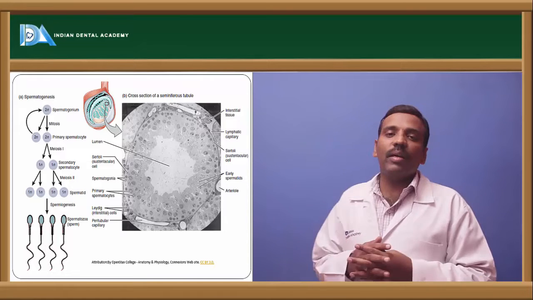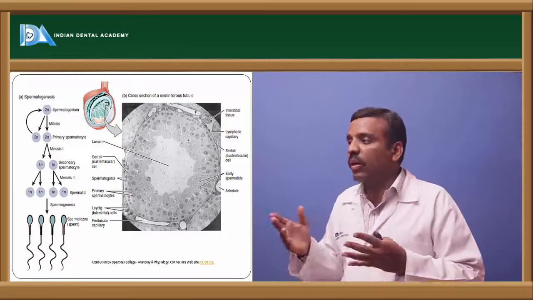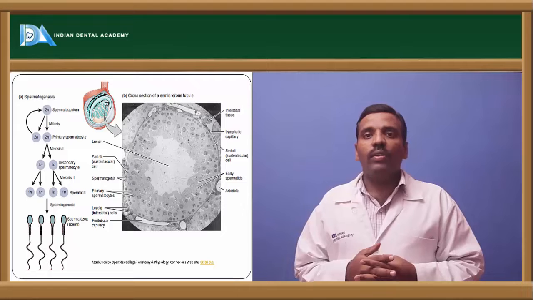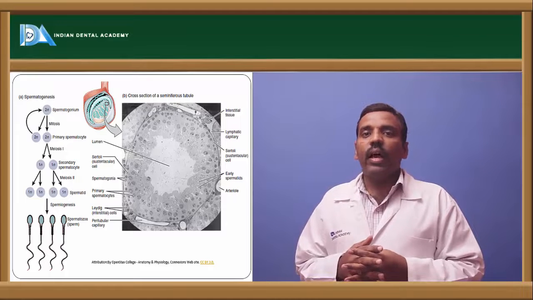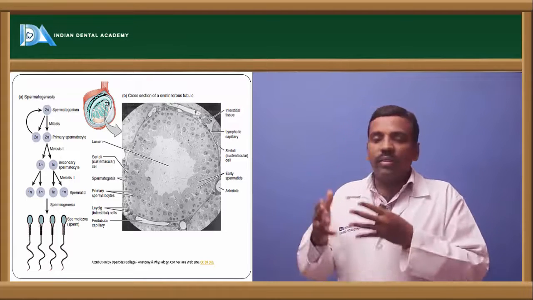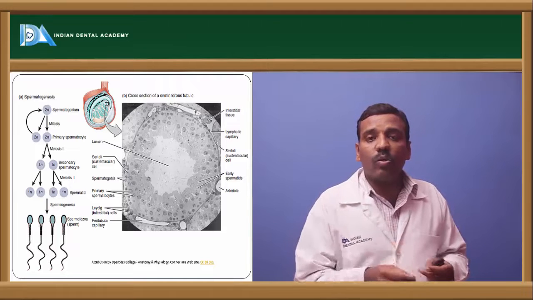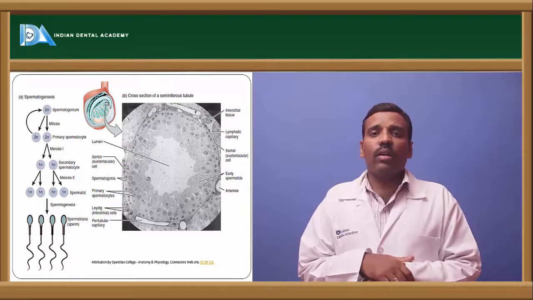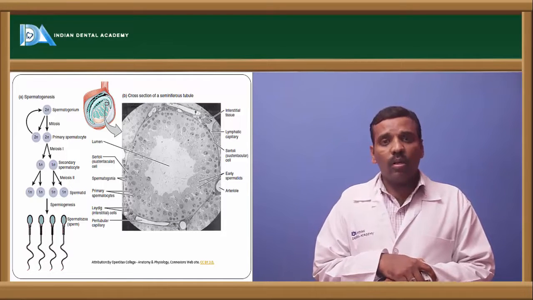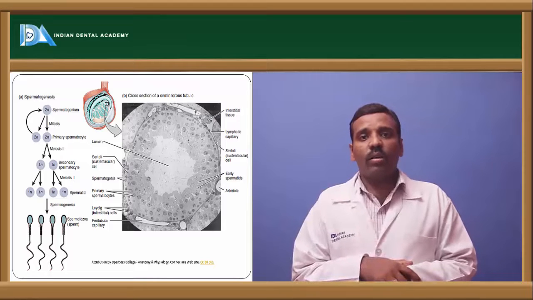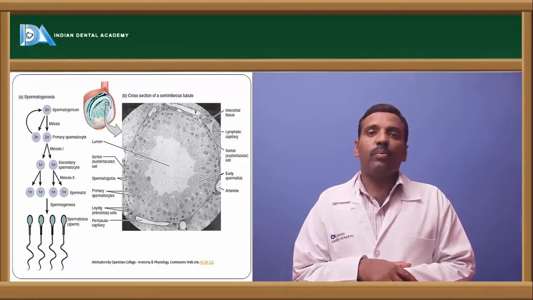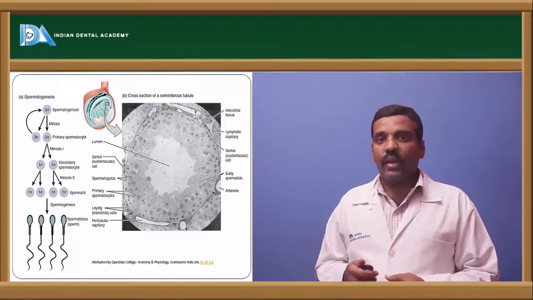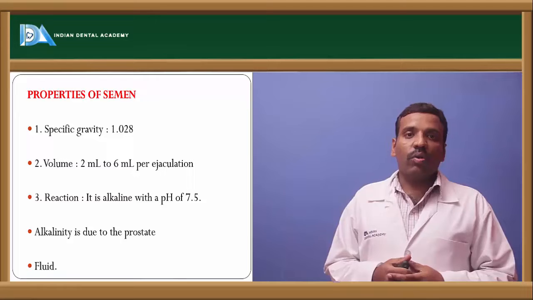This is the second meiosis process, and then there is production of the 1n, haploid spermatids, and these spermatids are then converted into spermatozoa. For all this, there are 4 steps involved: growth, maturation, transformation, and proliferation. Okay, and next one is properties of the semen.